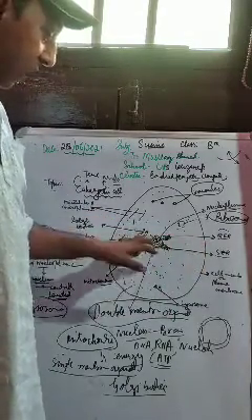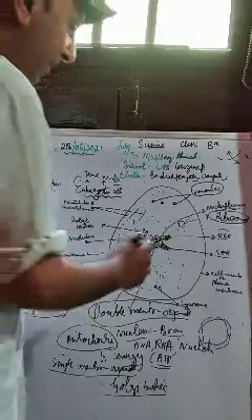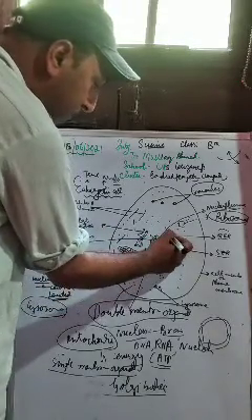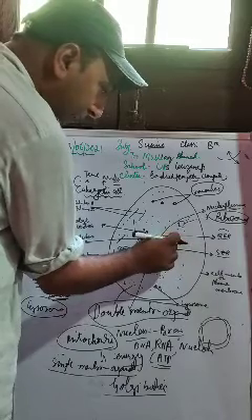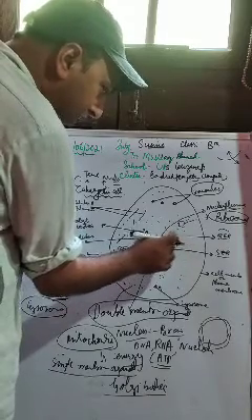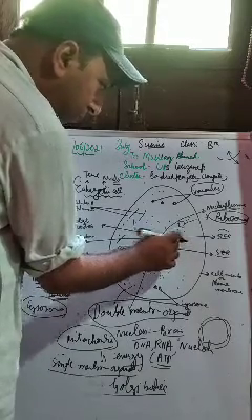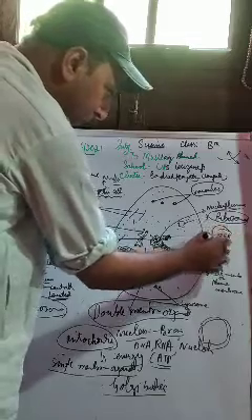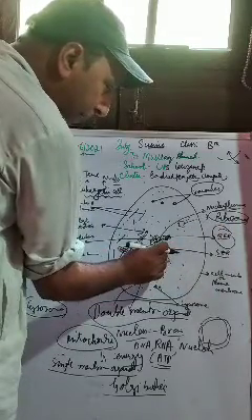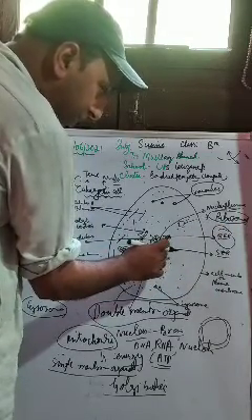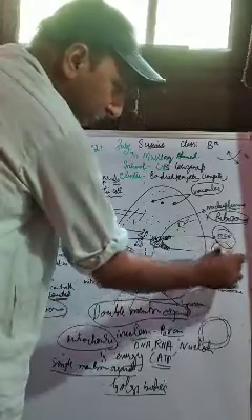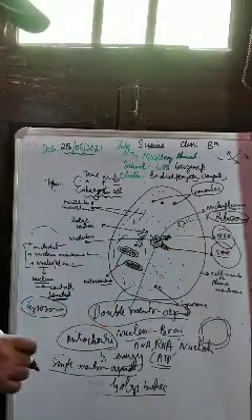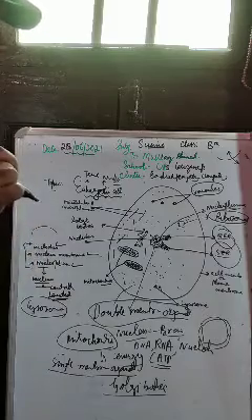As far as this rough, why is it called rough? Because here you see the stalks, they have dots on them. These are ribosomes. So if ribosomes are attached to this endoplasmic reticulum, we call it rough endoplasmic reticulum, right? If there are no ribosomes attached, we call it smooth endoplasmic reticulum.